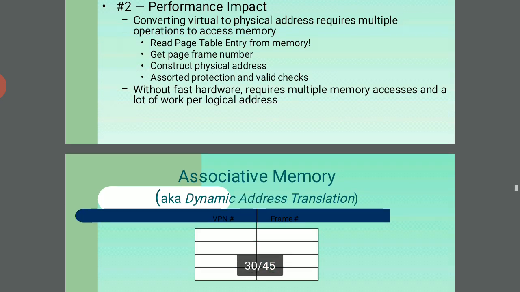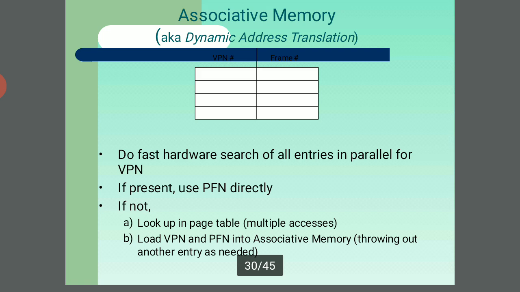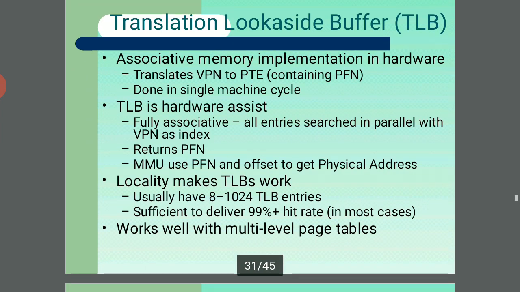This page already discussed the associative memory, here dynamic address translation. There is one empty page in this page table, and dynamic address translation is done fast in the hardware. The search of all entries is in parallel for the VPN. If present, use the PFN directly; if not, look up in the page table, with multiple accesses, and load the VPN and PFN into the associative memory, throwing out another entry as needed.